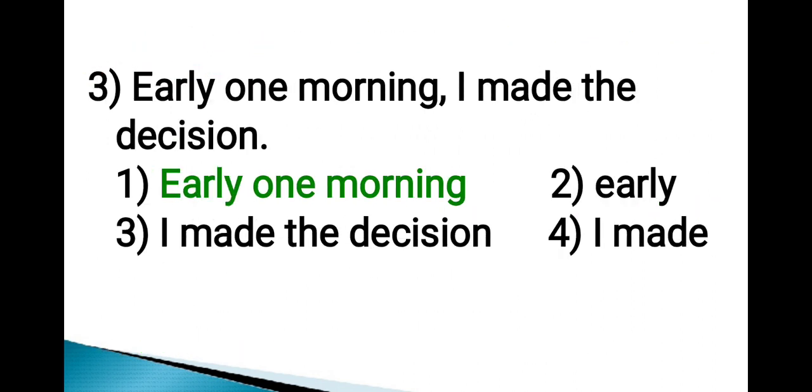Next sentence. Early one morning, I made the decision. Options are early one morning, early, I made the decision, I made. Out of these four options, option number 1, that is early one morning, is the correct phrase in the given sentence. Hence, the correct answer is option number 1.